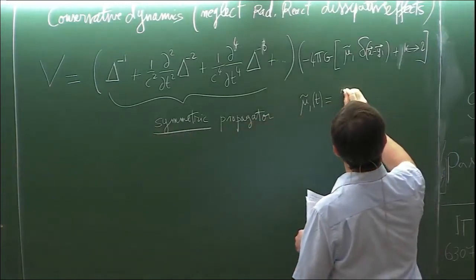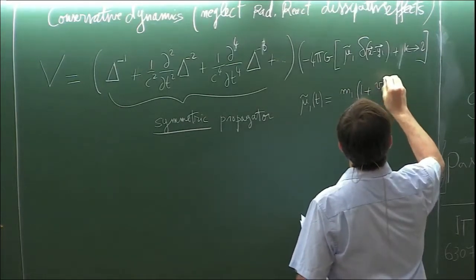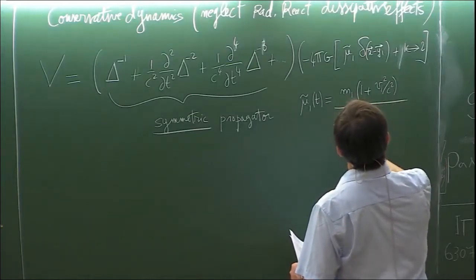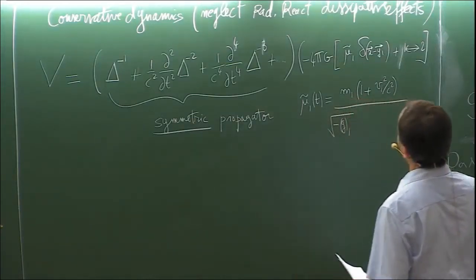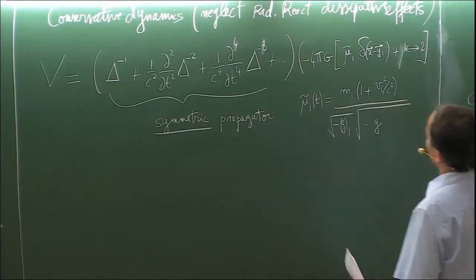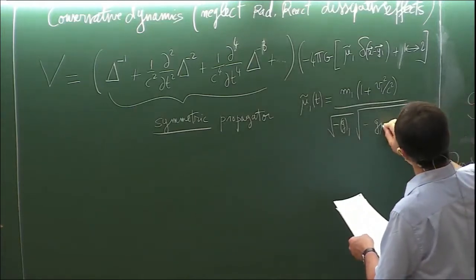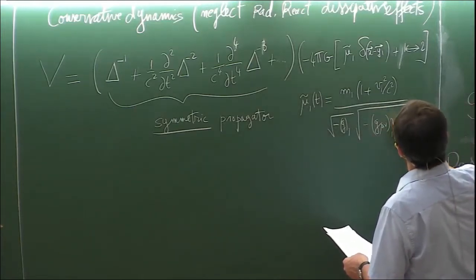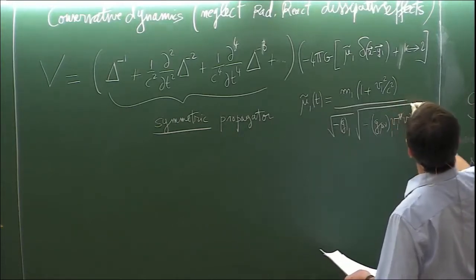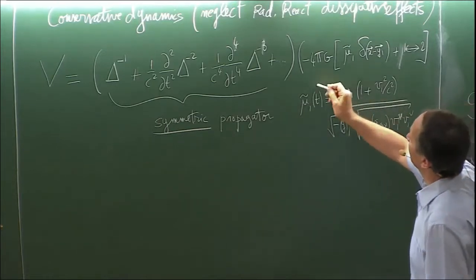And this is given by the mass of the particle, but there will be some relativistic corrections. There will be the determinant of the metric computed at the location of particle 1, and there will be the redshift factor, or the proper time, if you like, evaluated at 1. And this is just a function of time.